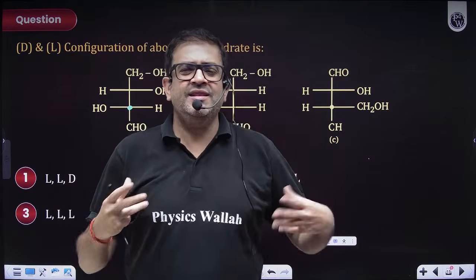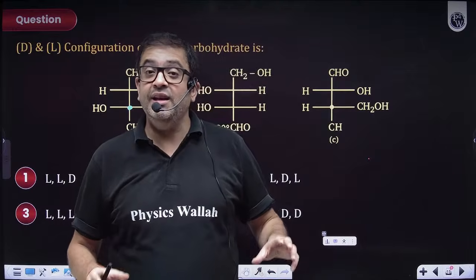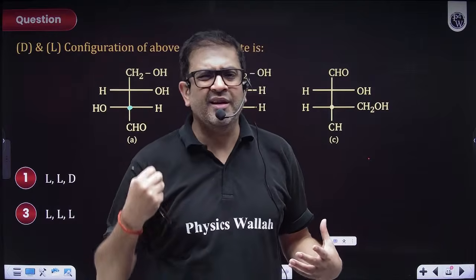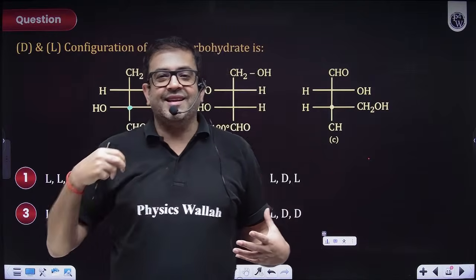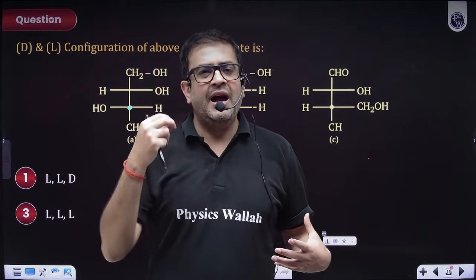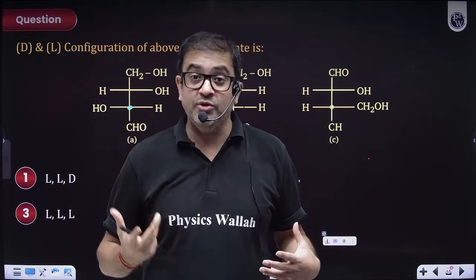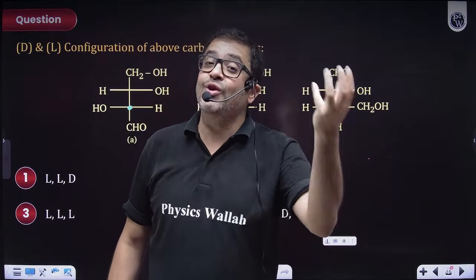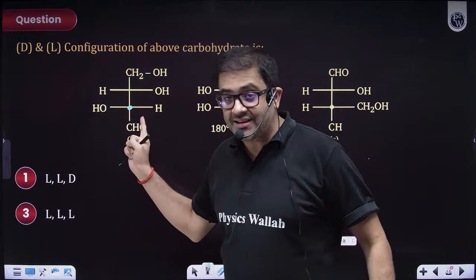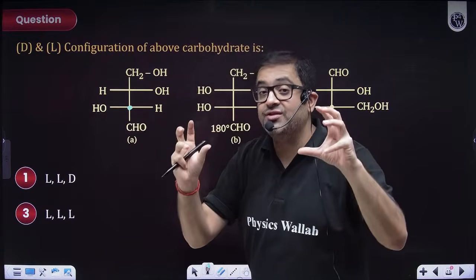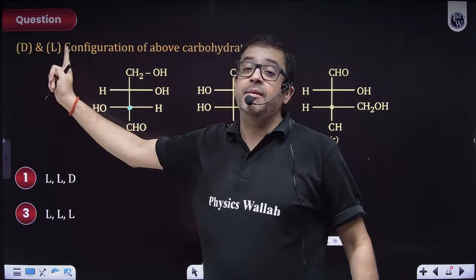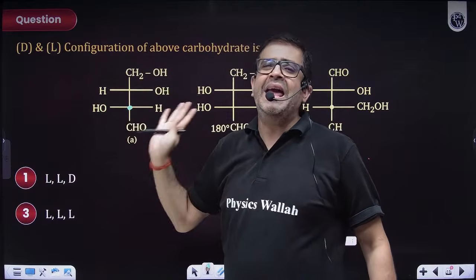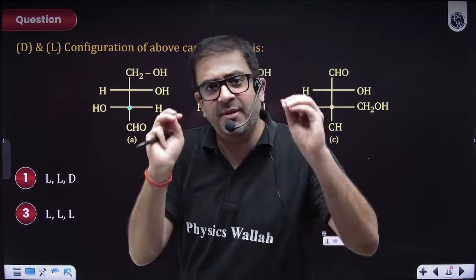But technically, this is all biomolecule logic. So technically, your carbohydrates have OH functional group. Your amines have NH2 functional group. The famous one: amino acids have carboxylic acid also, and carbohydrates have a carbonyl group also, but they are polyhydroxy compounds. So if that OH or NH2 is on the right side of the last chiral carbon, then that Fisher configuration is given the name D configuration. Obviously, if it is on the left side, it is called an L configuration. Pretty simple, pretty easy, but very important.